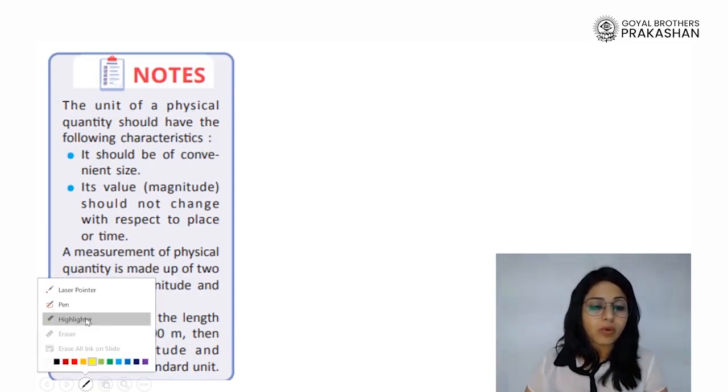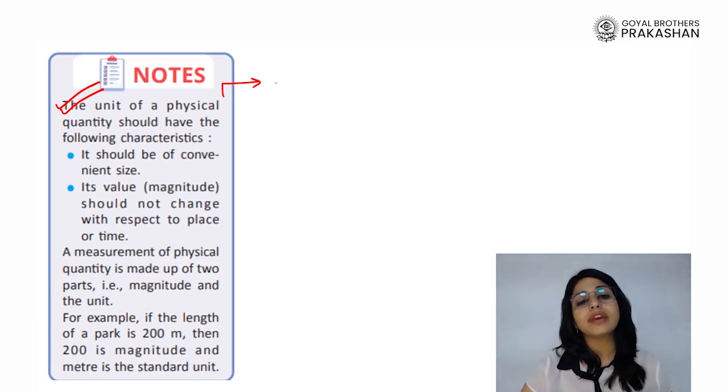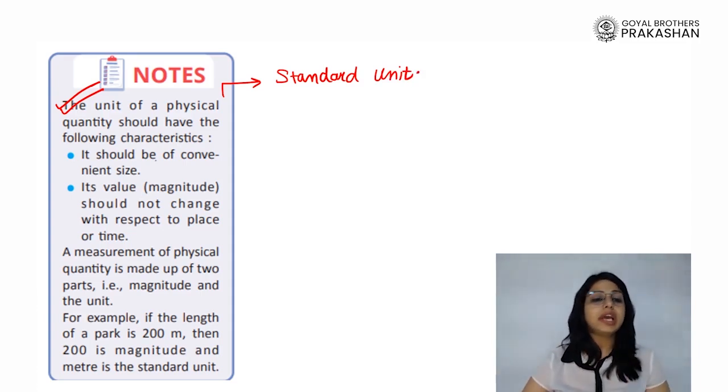If we talk about standard units, the unit of a physical quantity should have the following characteristics. There is something very important that we should keep in mind while picking a unit to be standard. First point, it should be of a convenient size. Now, what do you mean by this?